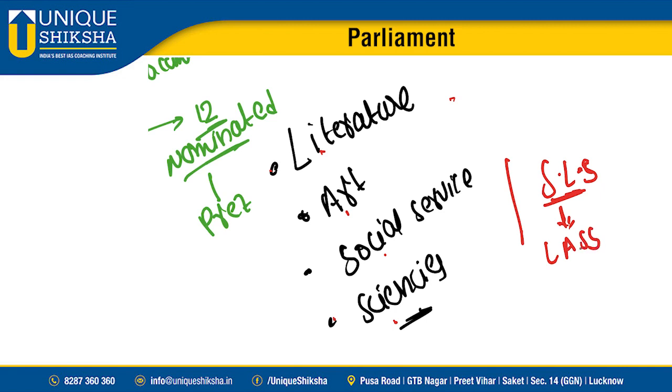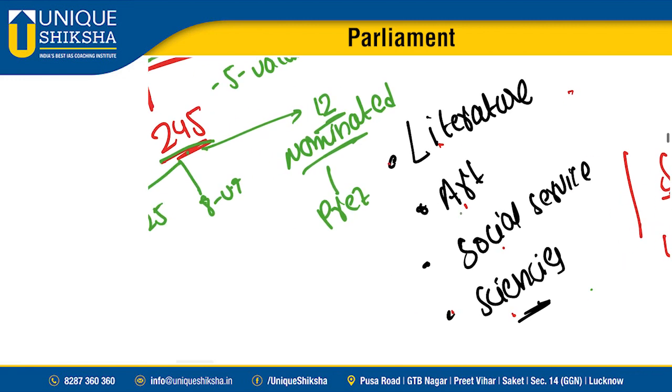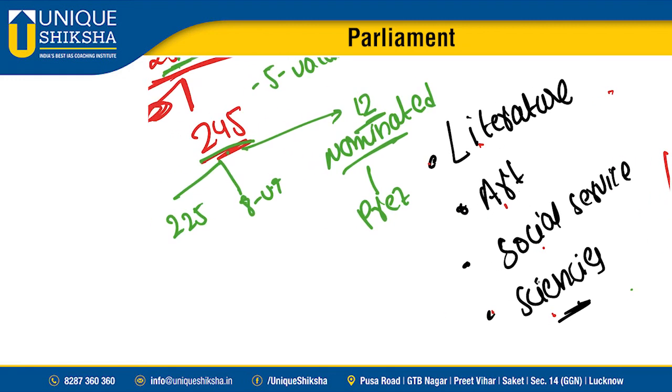Literature, art, social service, science and cooperatives. The cooperatives ground is for nomination of members to state legislative councils, but not here. For Rajya Sabha it is just literature, art, social service and sciences. If it is difficult to remember, remember LASS. Literature, art, social service and sciences.